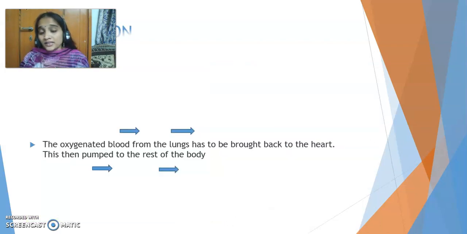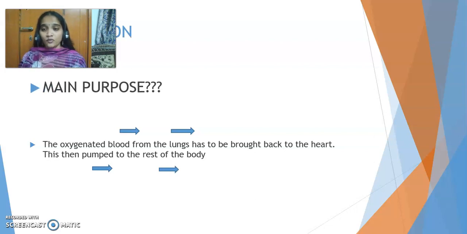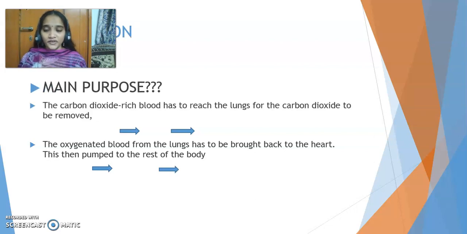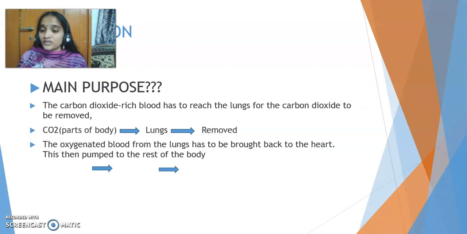Now why is circulation important? What is the main purpose of it? Let's try to understand. We have carbon dioxide rich blood in our body produced by the cells. This carbon dioxide has to move out of the body. For that process, the carbon dioxide should first reach from the parts of the body into the lungs, and from the lungs it is removed in the process of exhalation through the nose.